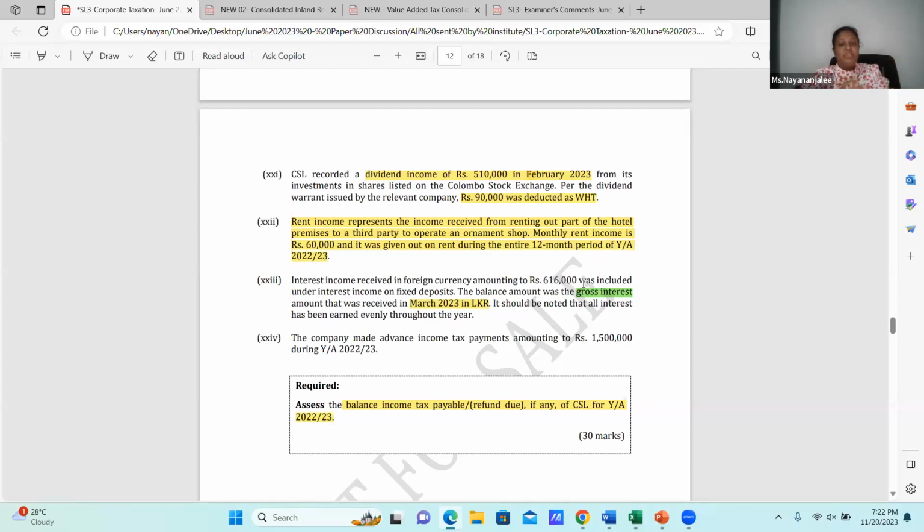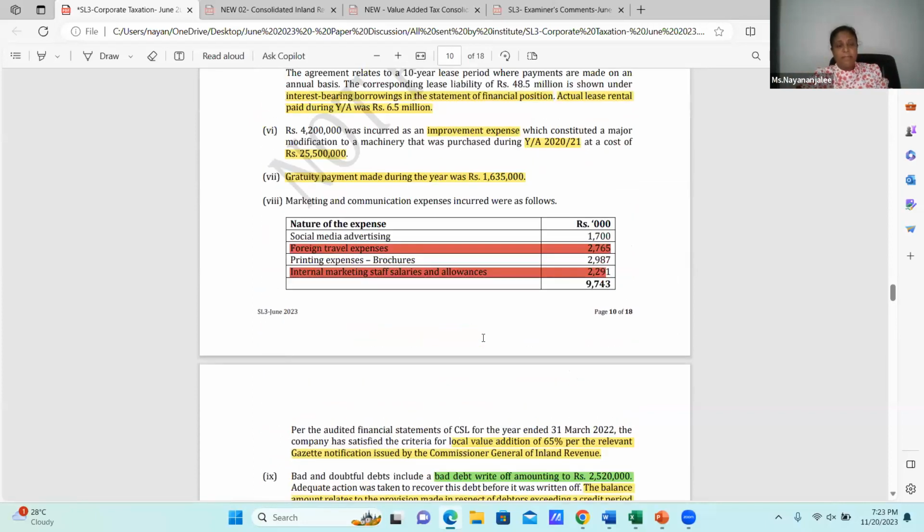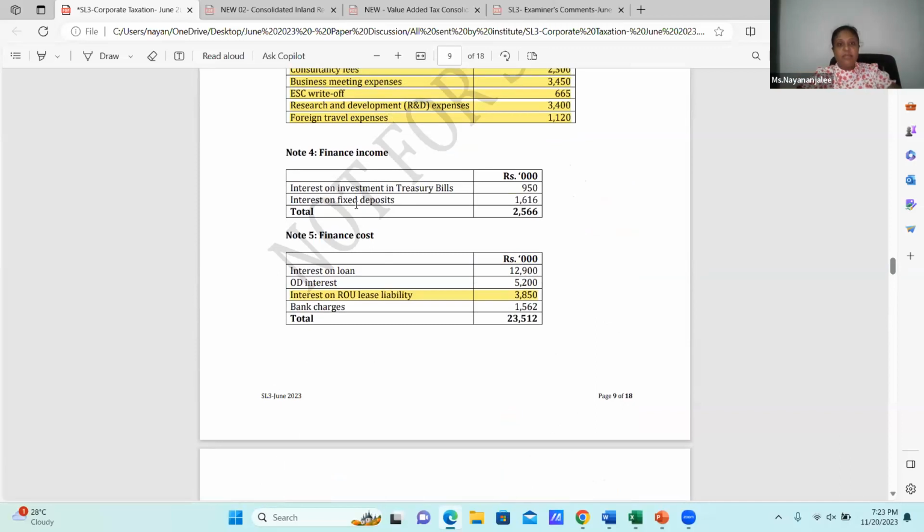Then, it's March 2023; is the withholding tax applicable or not? It is. It should be noted that all interest has been earned evenly throughout the year. I will apply this evenly-throughout-the-year part to everything other than fixed deposits, because for fixed deposits the exempt part and the liable part are given, along with the date of receipt. Then I'm coming to here. In the finance income, for the treasury bill part, I will take it evenly throughout the year. For fixed deposits, I will take the details which are actually given.